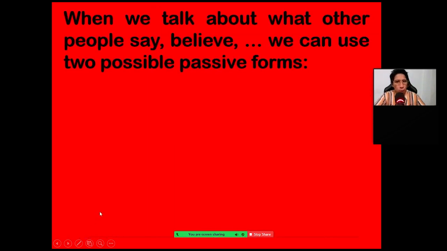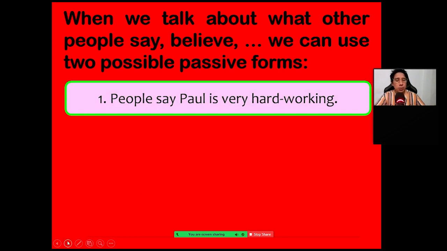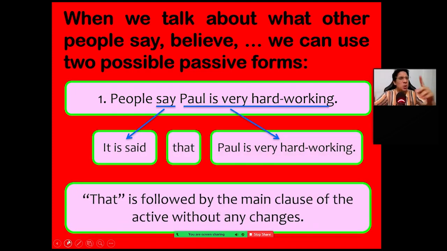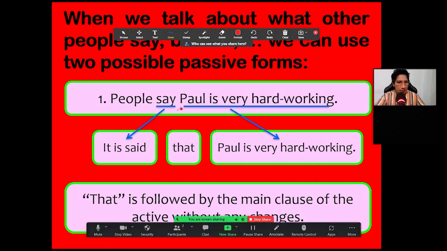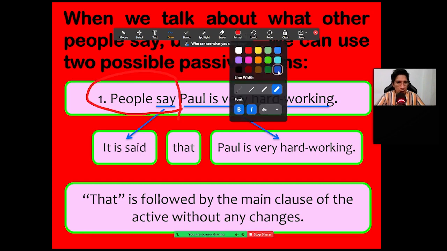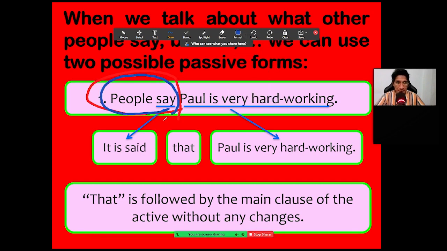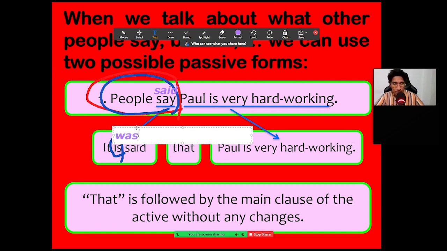When we talk about what other people say, what other people believe, we can use the possible passive forms. So the first one, people say Paul is very hardworking. Okay? So the other way: it is said that, and then you copy the same sentence. It is said that Paul is very hardworking. But focus on this. Is this sentence in the past or in the present? In the present, right? People say. Yes. So you have to use the verb be in the present. If it were people said, it was said.